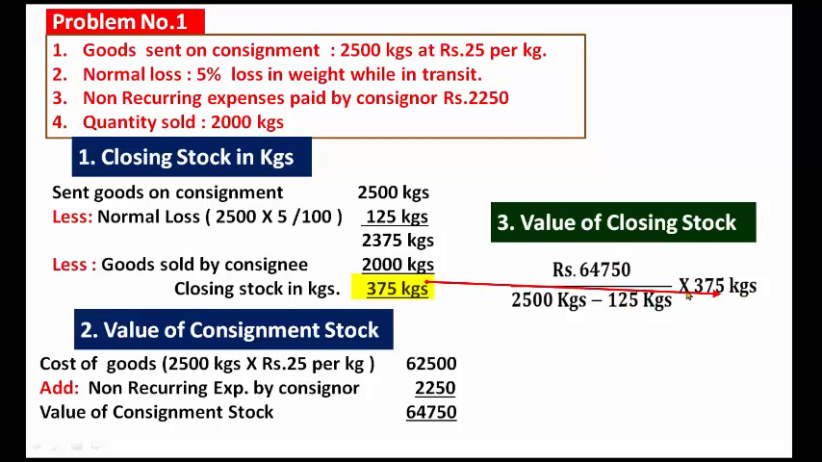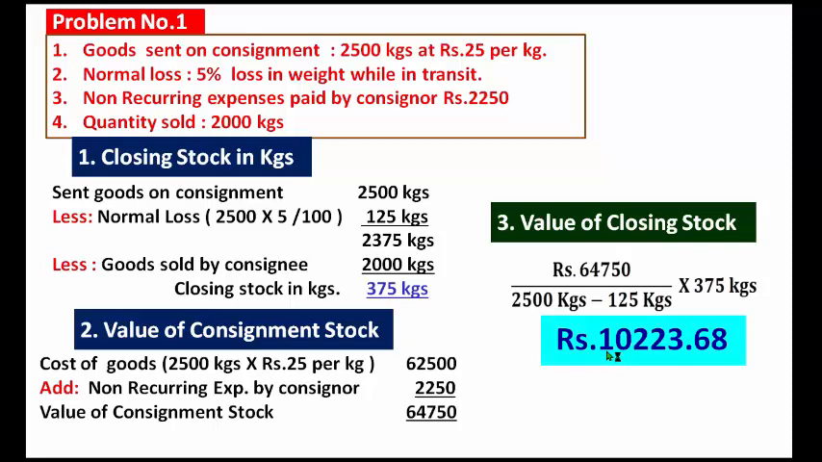Okay, you are calculating the consignment value for the closing stock. What is the closing stock? 375 kgs. Already calculated, 375 kgs. Please see that working note, which shows how to calculate the closing stock. 64,750, already calculated. 64,750 divided by 2,500 kgs minus 125 kgs, into 375 kgs, this is the closing stock. Now, what is the value of the closing stock?